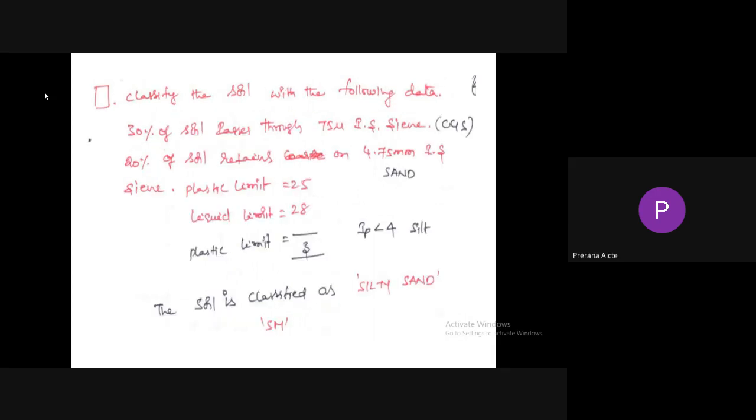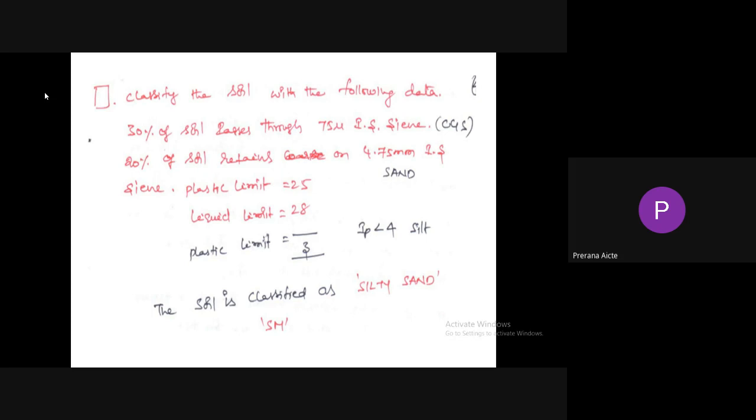So next one is classify the soil with the following data. 30% of soil passes through 75 micron IS sieve, meaning 70% is retained on 75 micron IS sieve. So the soil is classified as coarse grained soil, and 20% of soil is retained on 4.75 mm IS sieve. That means 80% passes through the 4.75 mm IS sieve, hence it is called as sand.